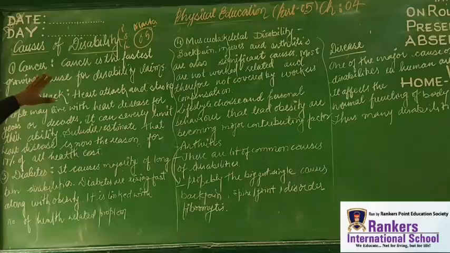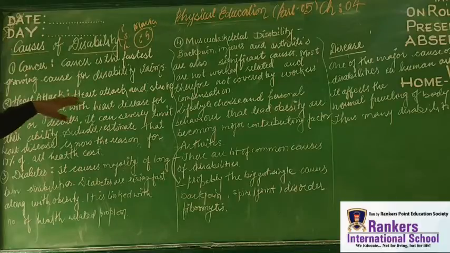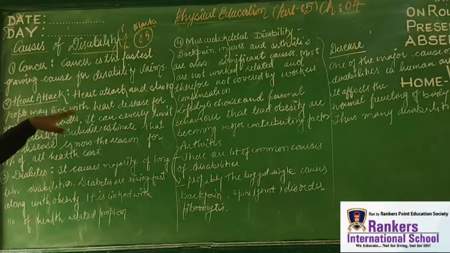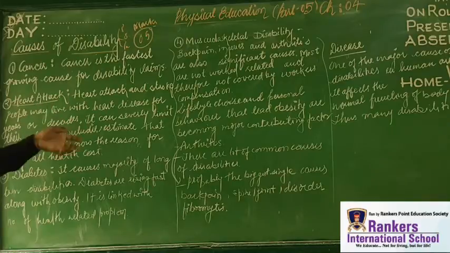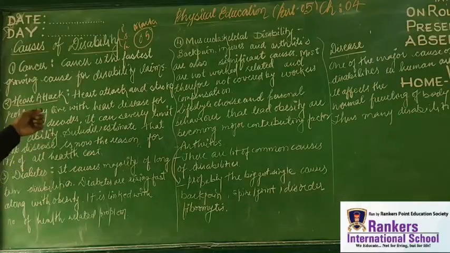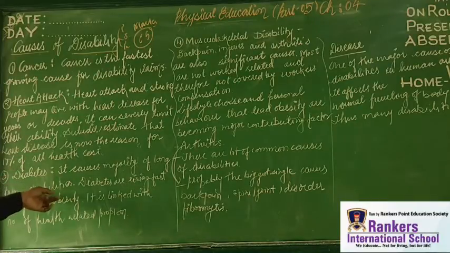Okay? So the first is cancer. Let us recapitulate. Cancer is the fastest growing cause of disability. People may live with a heart attack for long decades, but somehow it will reduce their ability. Studies also estimate that 70% of the cases are because of different kinds of heart related problems. Got it? Now with diabetes, when the pancreas fails to produce insulin, this problem called diabetes occurs. It is a majority of long-term disability. Disability arises fast along with obesity.